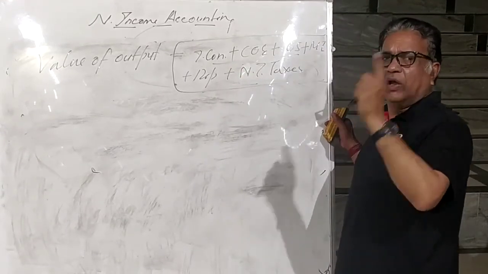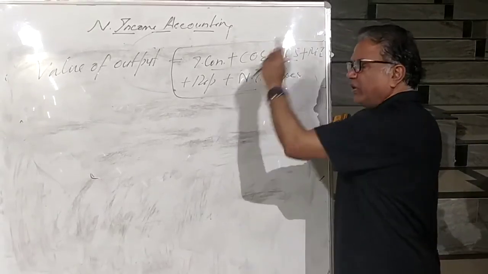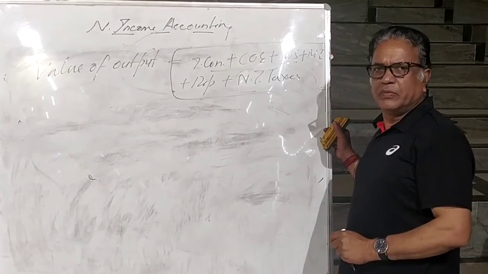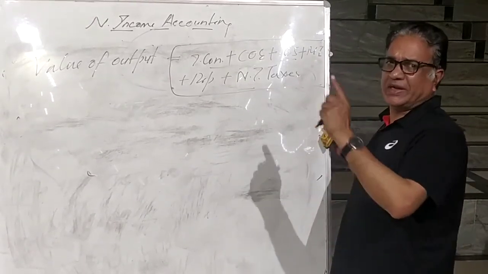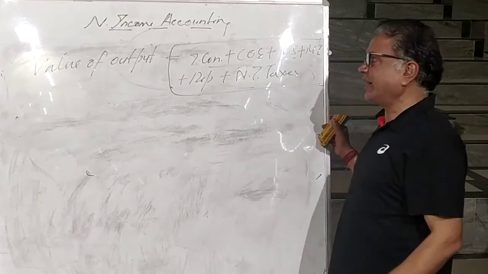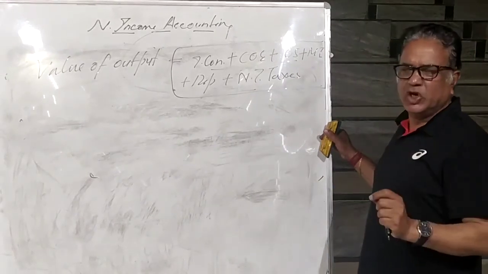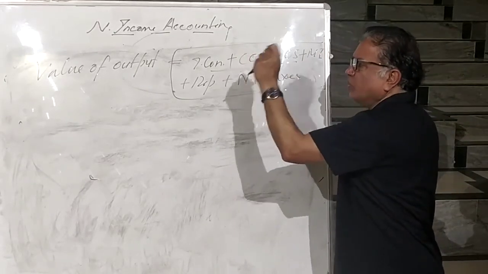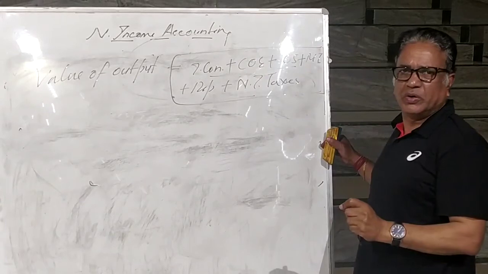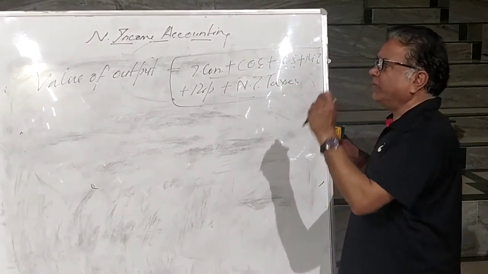Depreciation is the loss in the value of fixed assets during production. What are the components of depreciation? The components are loss due to wear and tear, loss due to accidental damage, loss due to change in technology. Net indirect tax is indirect tax minus subsidies. So today we completed what is value of output. Clear? And tomorrow we will go to the aggregates of national income.